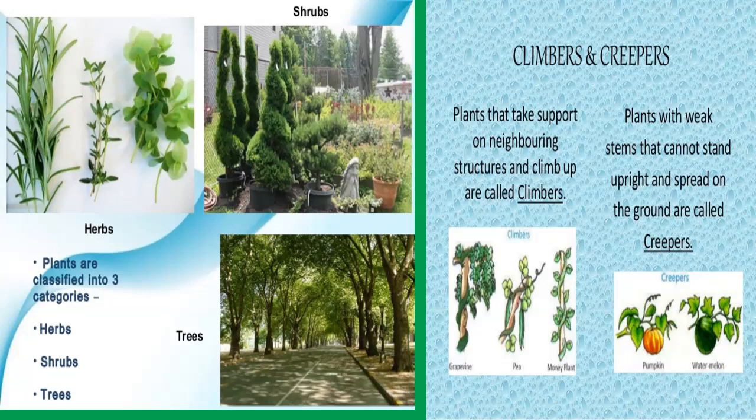Third one is trees. Trees are tall and big plants with hard and thick woody stem. The trees have one main stem that is called trunk, which gives out so many branches and leaves. Some of the examples of trees are neem, mango, coconut, etc.